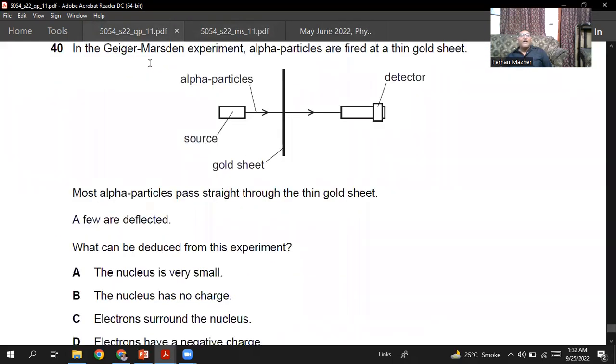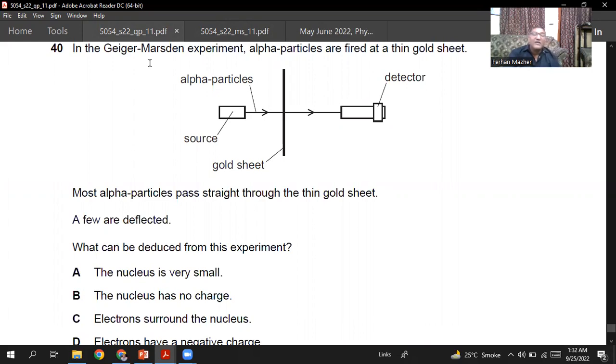Okay, so here we have the Geiger-Marsden experiment, in which alpha particles are fired at a thin gold sheet. Most alpha particles pass straight through the thin gold sheet. A few are deflected. What can be deduced from this experiment?